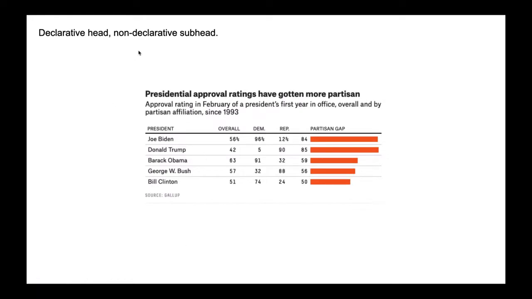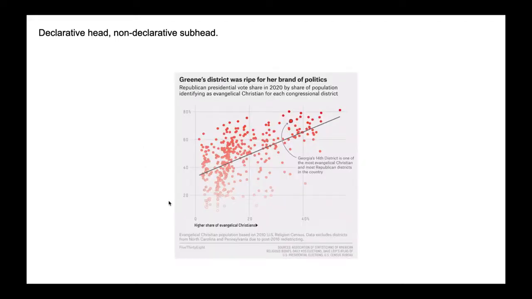All right, let's look at an example of a non-declarative subhead. So presidential approval ratings have gotten more partisan. It's declarative, that's a sentence. This is what I want you to get from the graph. Approval ratings in February of a president's first year in office overall and by partisan affiliation since 1993. So looking at this subhead, there is no verb here, there is no action, I'm not making a claim, I'm just telling you some additional information about what you're looking at. Source, Gallup, no credit on this, that's kind of based on the publication, but as students we want you to put your credit line there.